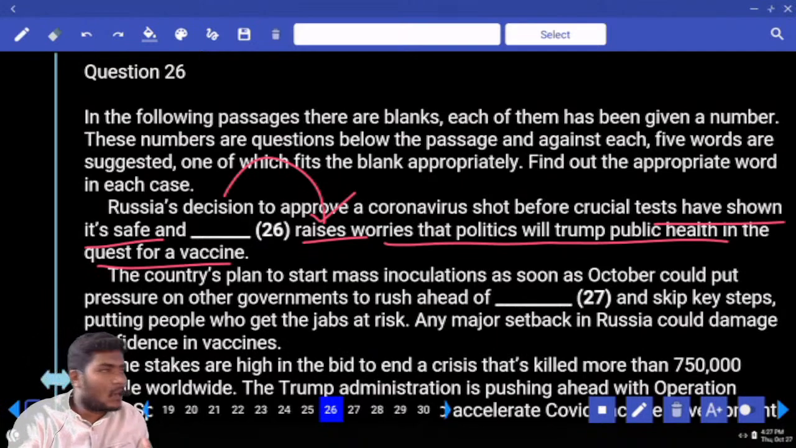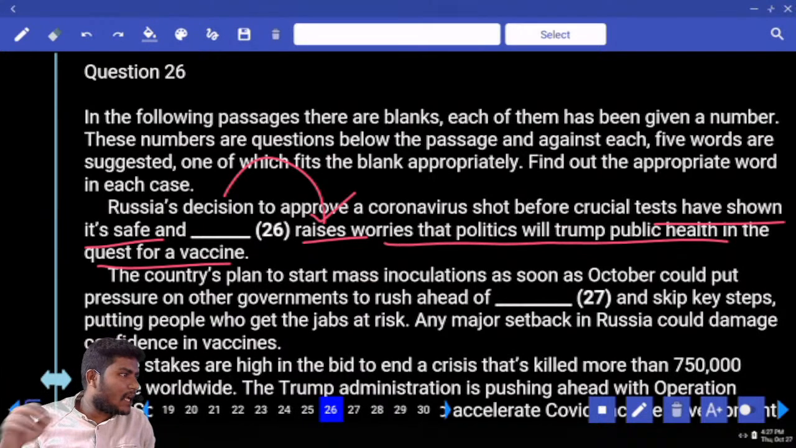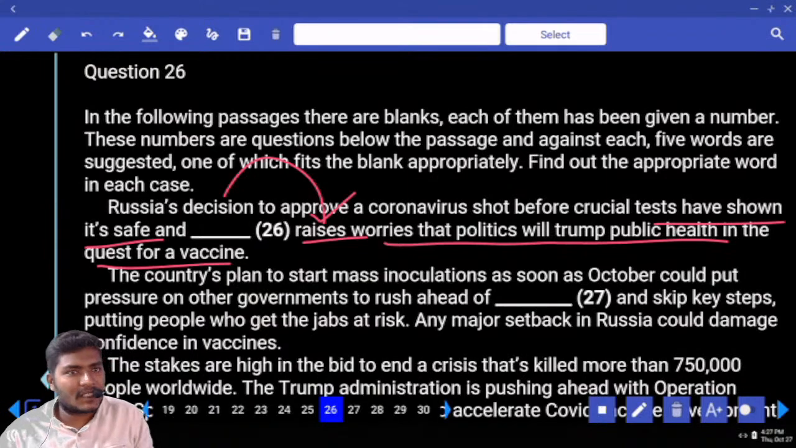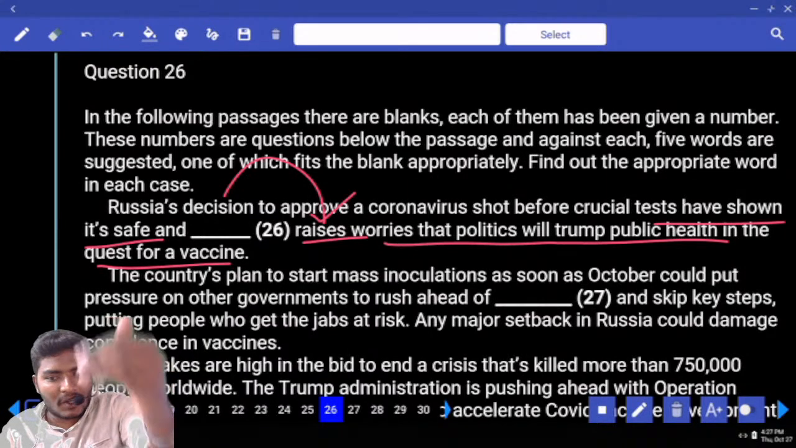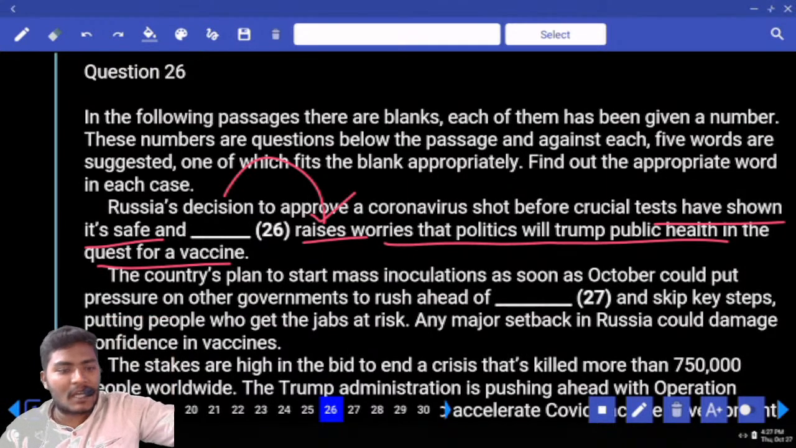See, when the whole world was trying to produce some vaccine for COVID, all of a sudden in between, Russia entered and said, hey, here we have sorted out the problem. We have found a vaccine for COVID. What was the name of the vaccine? Do you remember? Sputnik. Okay. Now, because of this case, Russia's decision to approve this coronavirus shot before crucial tests have shown it safe.